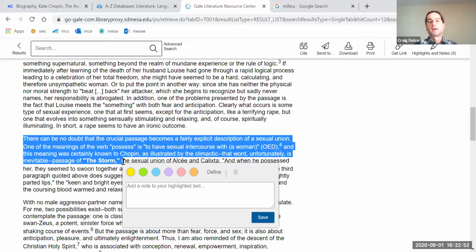We're not going to all agree on literature, specifically what the meaning of a poem or a story or a play is, as long as you base it on facts. So even if you disagree with him, which I do, I think he's crazy. If you read this essay, I don't know what the guy's thinking. But if you look at this paragraph, the passage becomes an explicit description of a sexual union. One of the meanings of the verb possess is to have sexual intercourse with a woman, according to the OED, the Oxford English Dictionary. And is this meaning one that was known to Chopin?